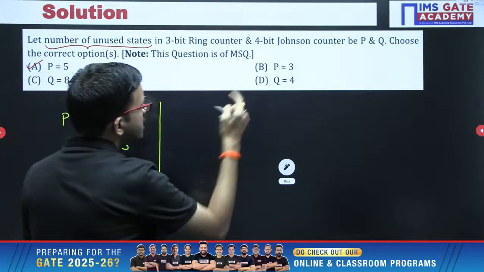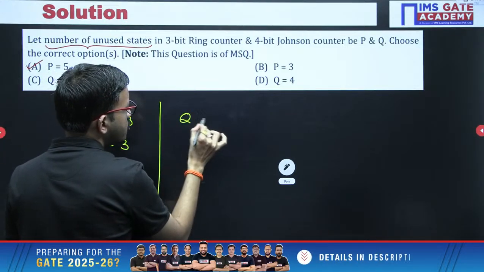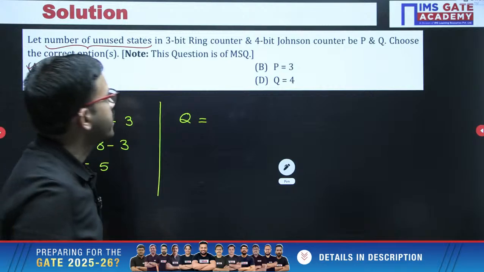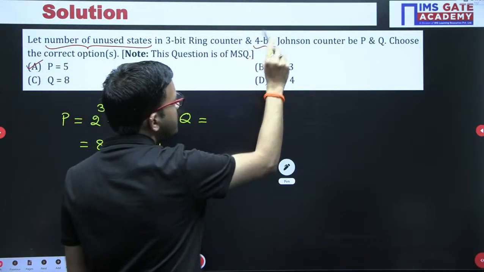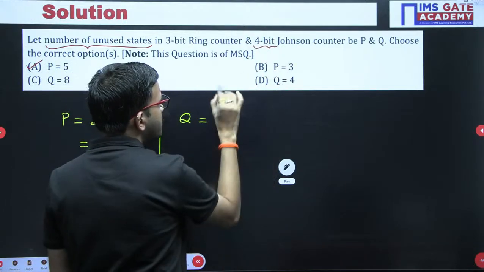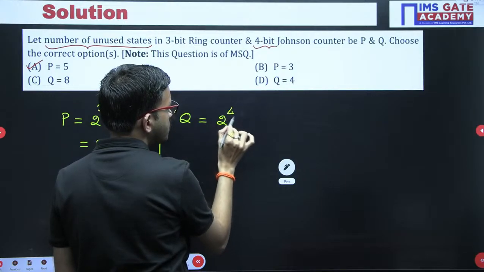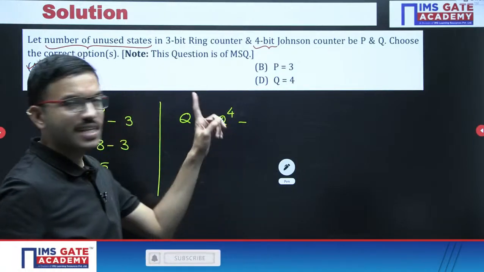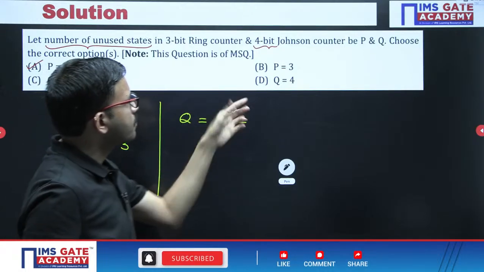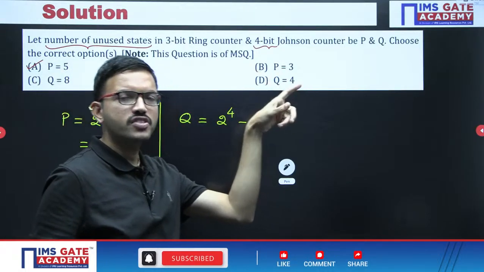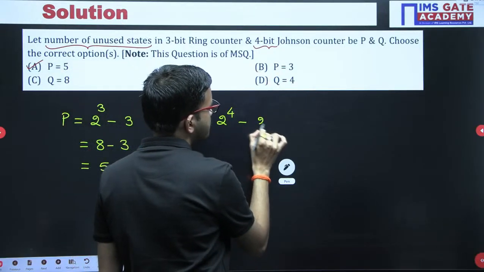Similarly, with respect to the Johnson counter, the number of unused states is Q. Here the number of bits is given as 4. With 4 bits, the total number of states possible is 2 power 4. But in the Johnson counter, with 4 bits, the number of states you are getting is 2 into 4.